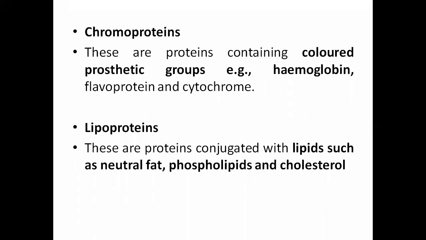Coming to the chromoproteins, these are proteins containing colored prosthetic groups. For example, hemoglobin, flavoproteins, and cytochrome. Lipoproteins are proteins conjugated with lipids such as neutral fat, phospholipids, and cholesterol.